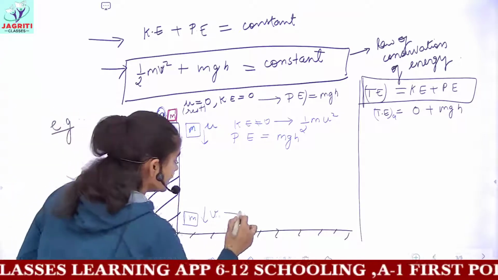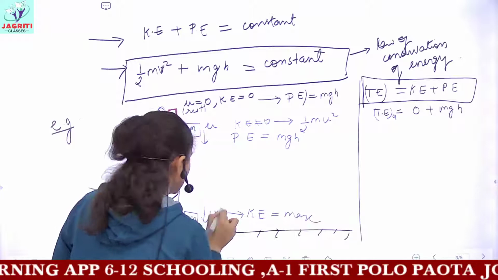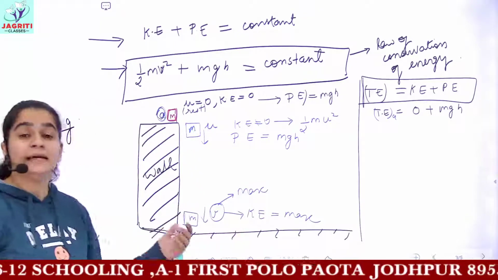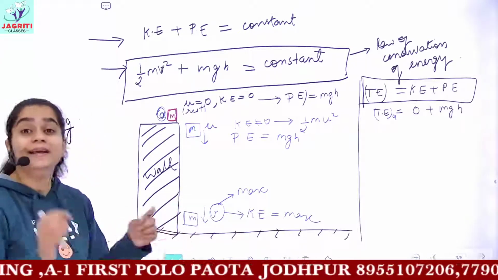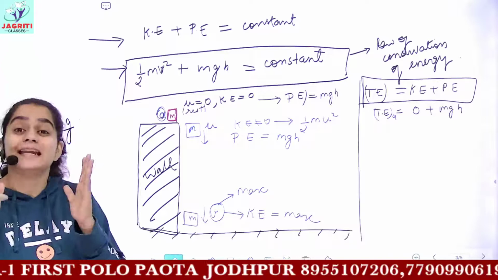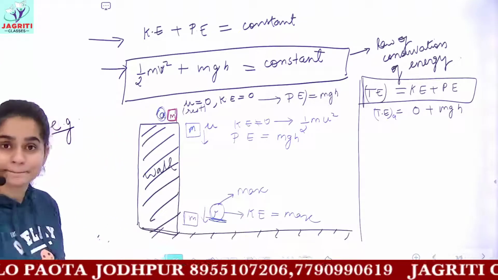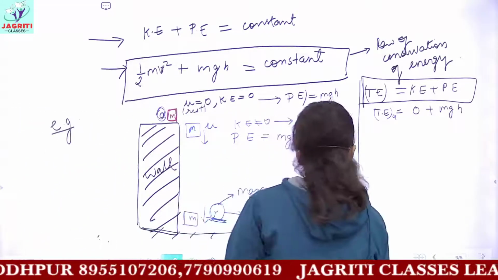So the kinetic energy here would be what? The kinetic energy here would be maximum, because velocity here is maximum just before touching the ground, or just before this block reaches the ground. It has maximum kinetic energy because it has maximum value of velocity. But here potential energy would be minimum.